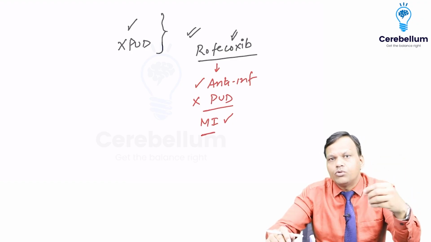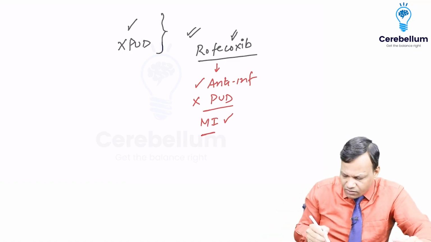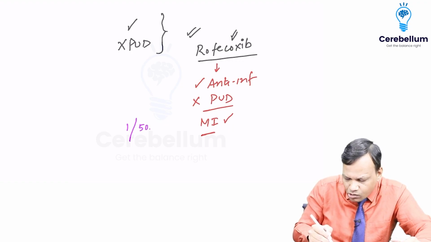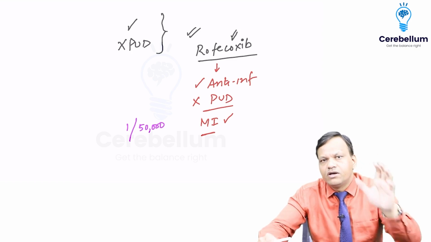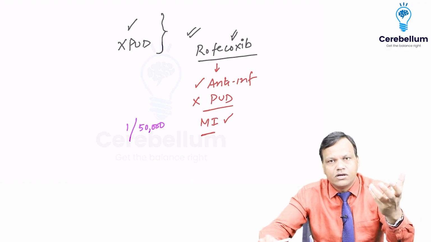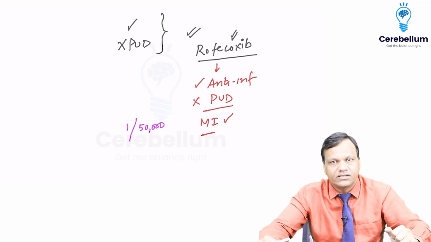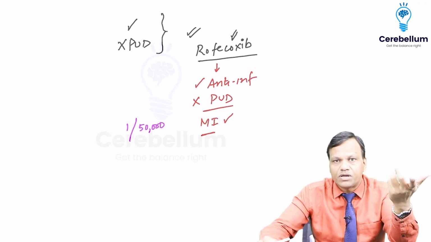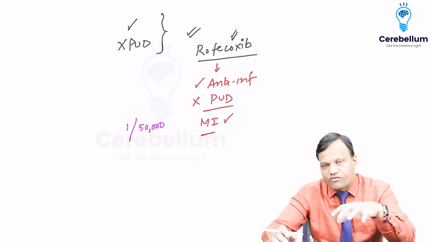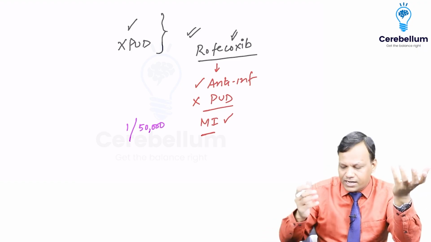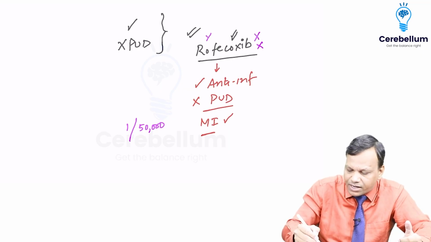Now the question is, it is causing MI. Why did we not come to know in phase 1 or phase 2 or phase 3 studies? Because it is causing 1 MI out of 50,000 people when we give it. And if you remember, the maximum number of patients we have enrolled in phase 3 trials was 5,000. So maybe that patient is not there. That does not mean that it cannot cause a side effect. Yeah? But when it is given to billions of people, several thousands can develop MI. So when we came to know that rofecoxib is causing MI, rather than peptic ulcer, rofecoxib was withdrawn from the market.